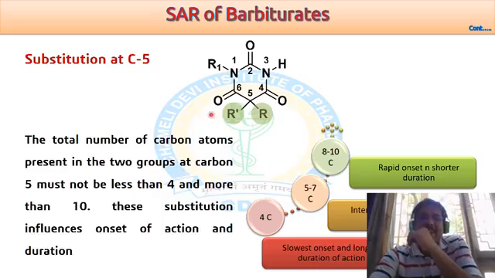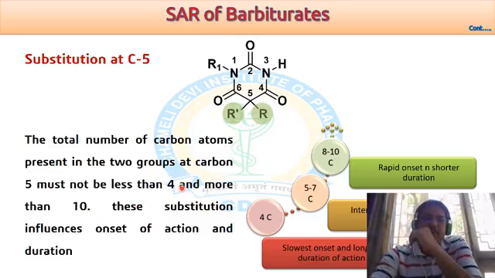In that condition, the total number of carbons should lie in the range of 4 to 10, so that the resultant compound is able to show biological activity.